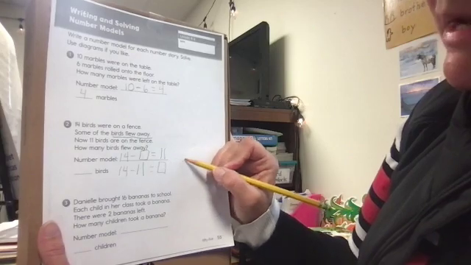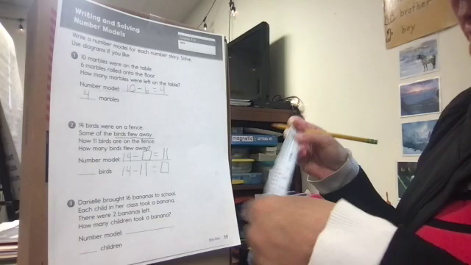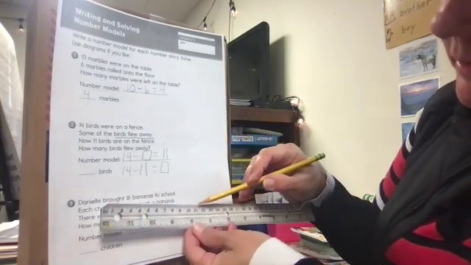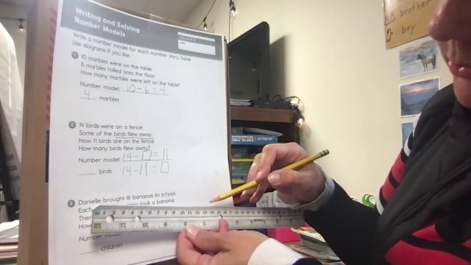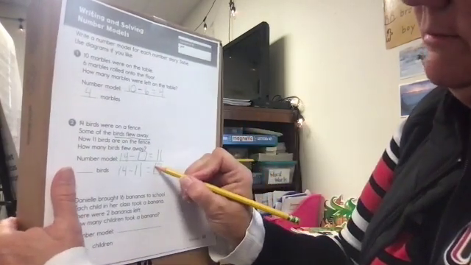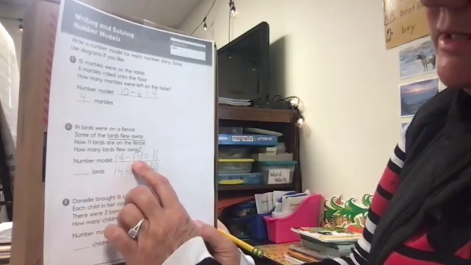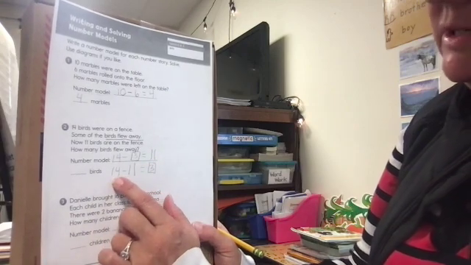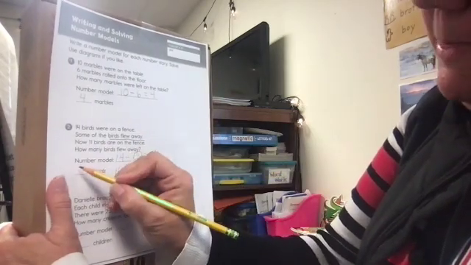So I'm going to look at my number line. I'm going to just use my ruler as a number line right now. And I'm going to start at 11. And I'm going to see how many hops it takes me to get to 14. 1, 2, 3. 3 hops. So I think my answer is 3. I'm going to write those numbers in there. 14 minus 3 equals 11. That sounds right. 14 minus 11 equals 3. My answer is 3 birds.